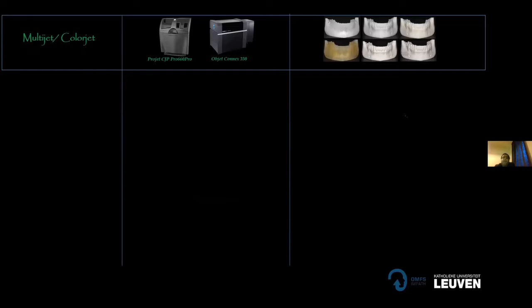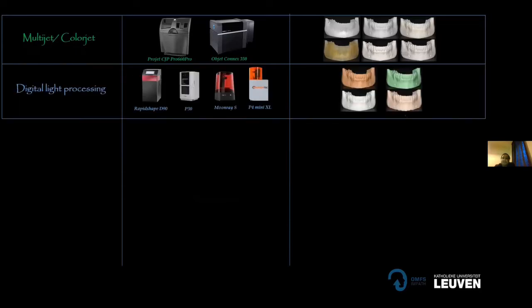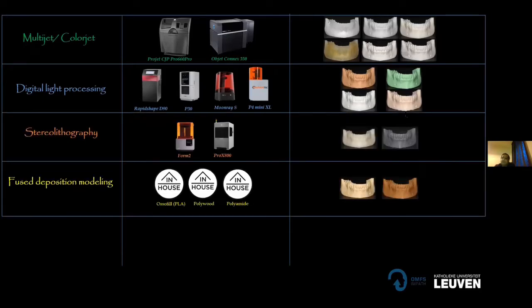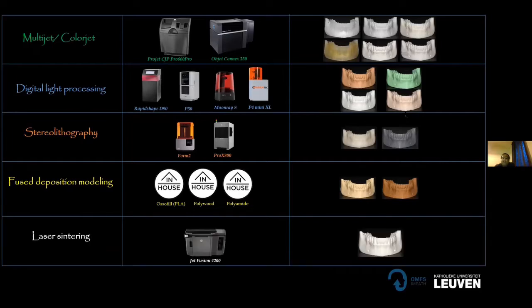They include multi-jet, color jet printers, digital light processing printers, stereolithography, fused deposition modeling, and laser sintering. Keep in mind that all these printers were selected based on evidence in the literature that they offer the best accuracy in the market.